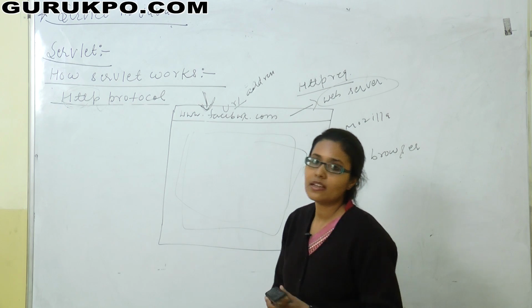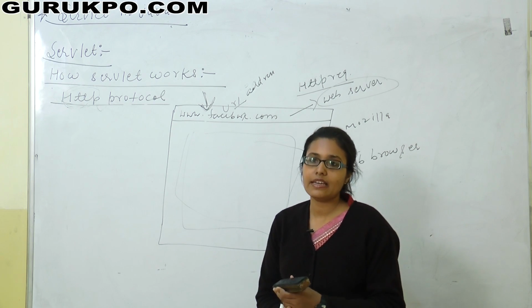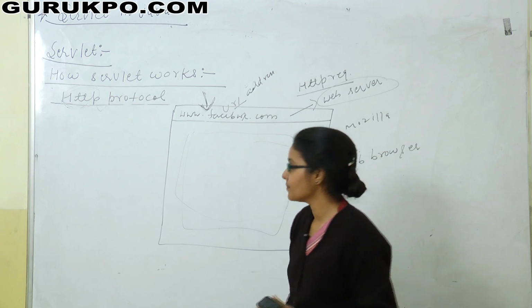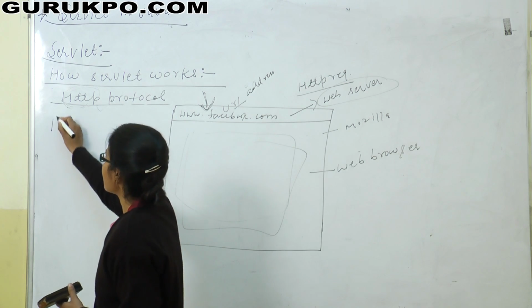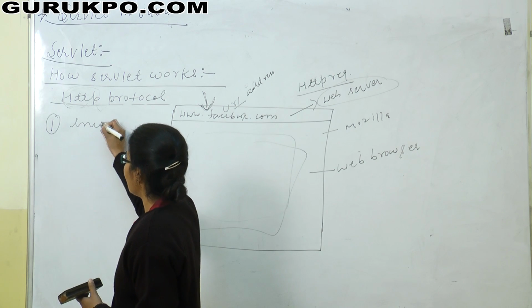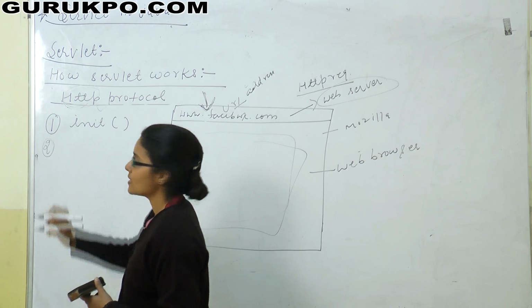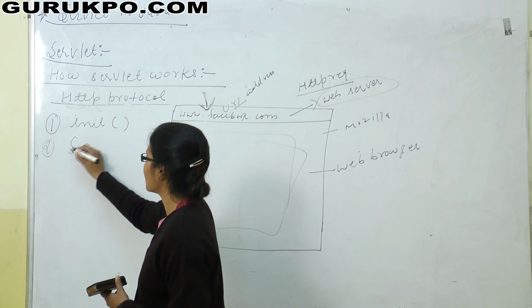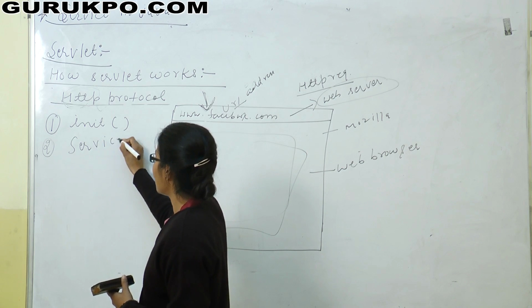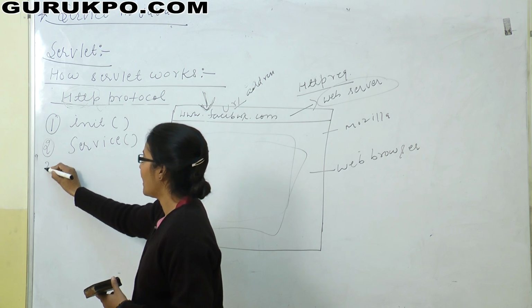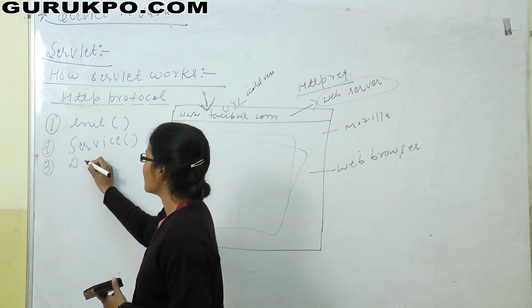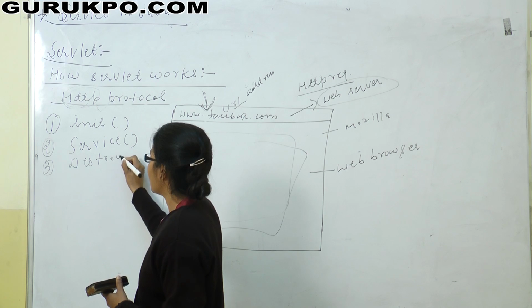So in the life cycle of servlet there are three methods. The first method is init, the second method is service, and the third method is destroy.